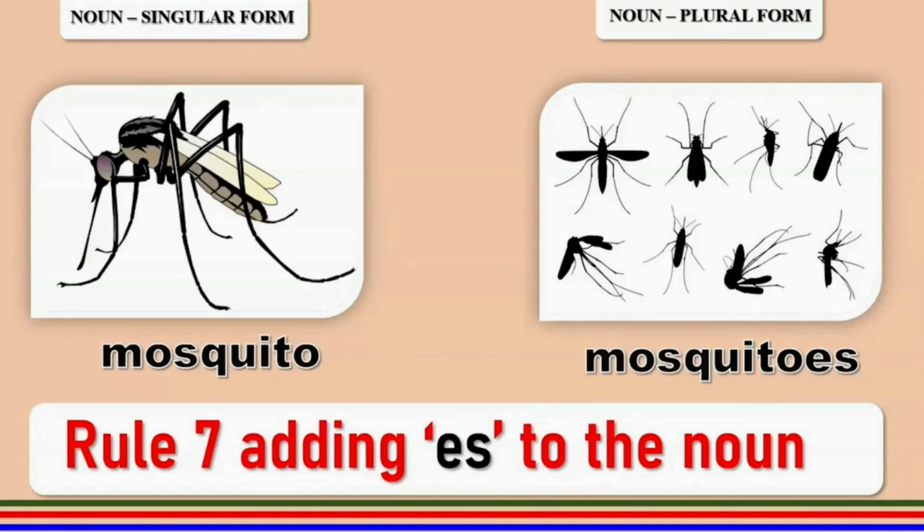Mosquito, singular noun, ends with O, has a consonant T before the letter O. So again, rule number 7 applies here. We add ES to get the plural, which is mosquitoes.